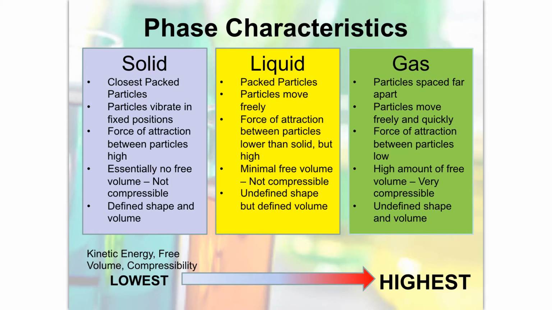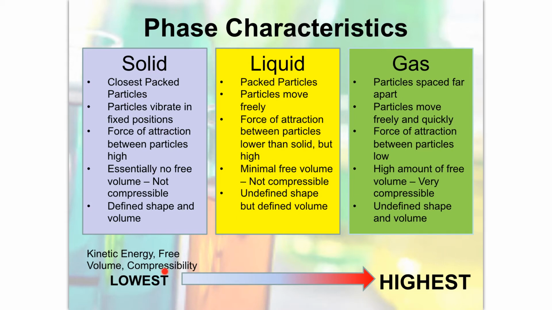Now, the thing to take away from this also is this particular expression. The kinetic energy, particle motion, free volume, distance between particles, and compressibility are all the lowest in the solid. As you go from a solid to liquid to gas, those same parameters are highest in the gas.